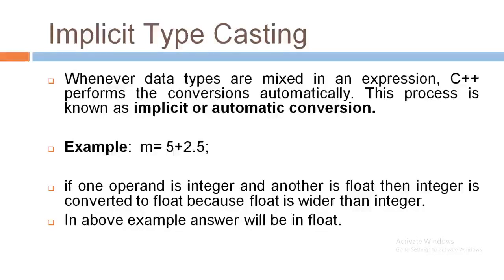As we can see in the example, m is equal to 5 plus 2.5. That means here one operand is an integer value and the other operand is a floating point value. So the conversion of the result will be done automatically. That means 5 plus 2.5 is 7.5. Why? Because floating point numbers have higher precedence over integers. So the implicit type conversion will be done automatically.